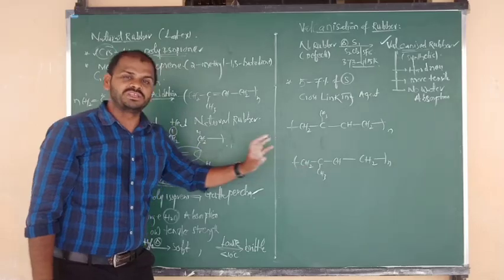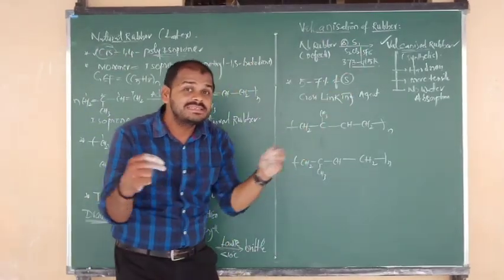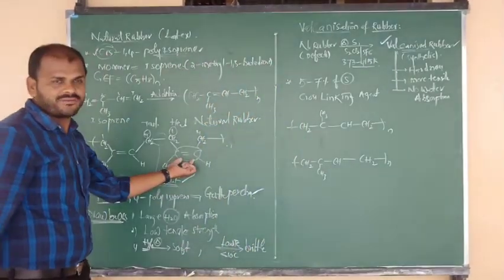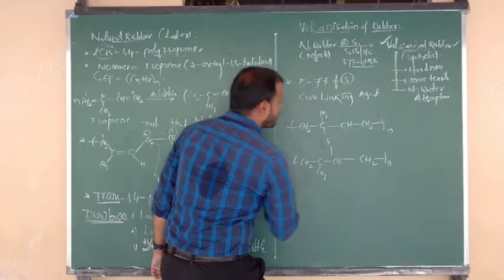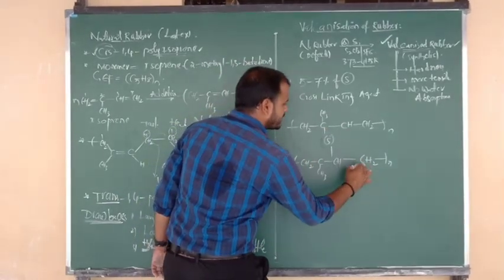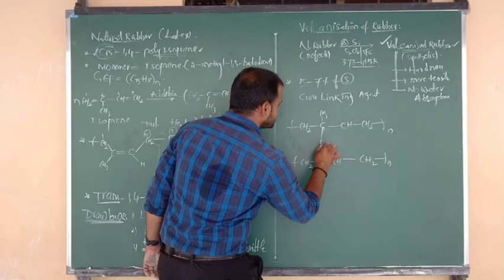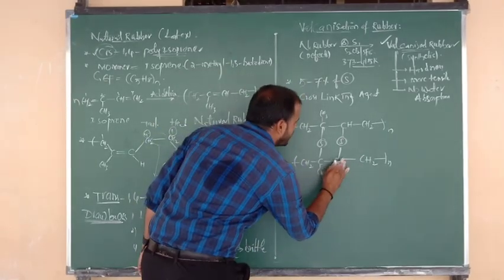Between two natural rubber chains, after vulcanization, we are going to form the sulfur cross links at the active site of the double bond. This is the active site of the double bond. Between here we have to form a sulfur cross link. Again the active site. C to C, sulfur cross link. CH to CH, sulfur cross link. Here no more, here CH is there.